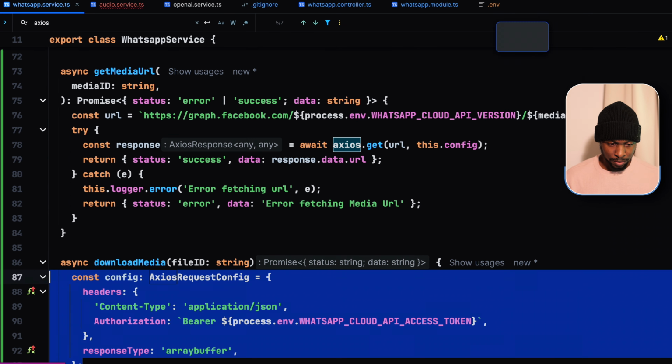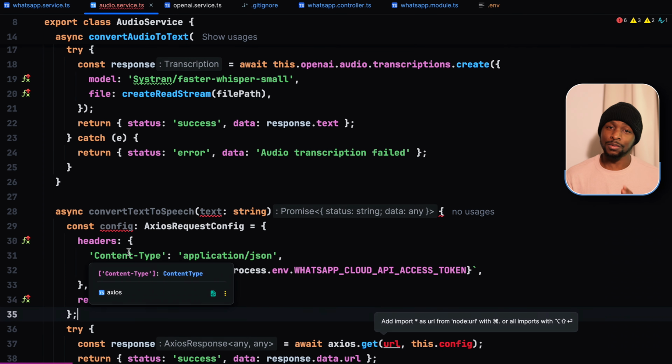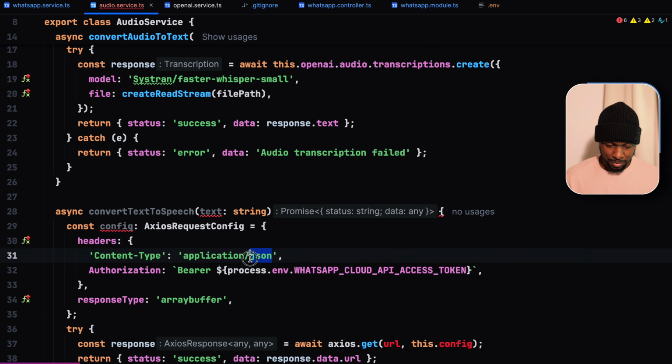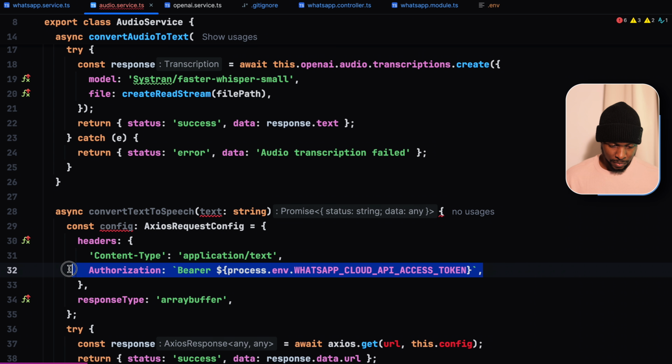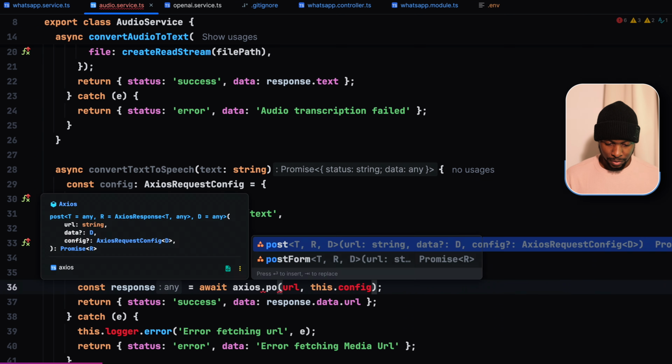Then we take the config here, put it there, but the content type for our case, we are just supplying the text. So it's application text. We don't need the authorization header. It's only applicable when we are sending requests to the WhatsApp Cloud API. And instead of a GET request, we're using POST.